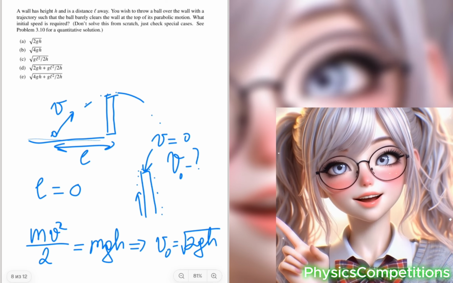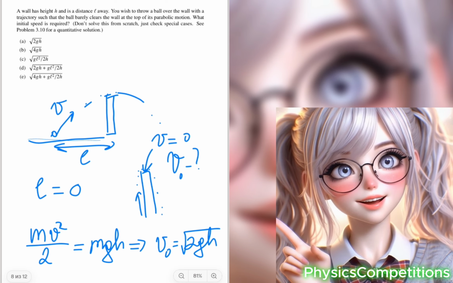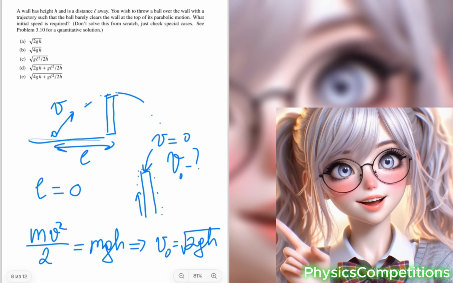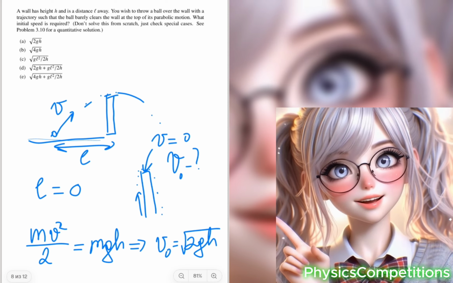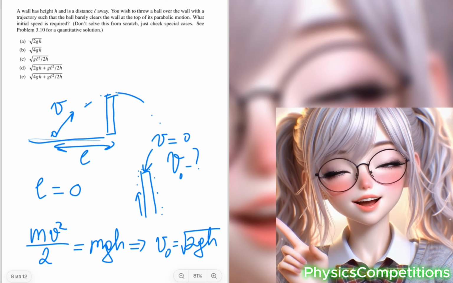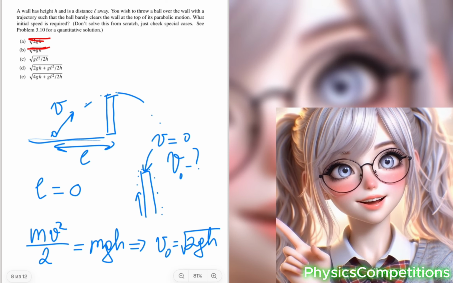Let's consider option 1 and note that it does not even contain the dependence on the throwing distance, but we can easily guess that if we throw from a large distance, the speed should also be quite large. Therefore, we can throw out the first option, as well as the second option, since it does not depend on the throwing distance.